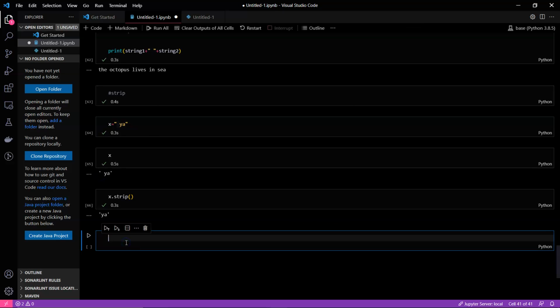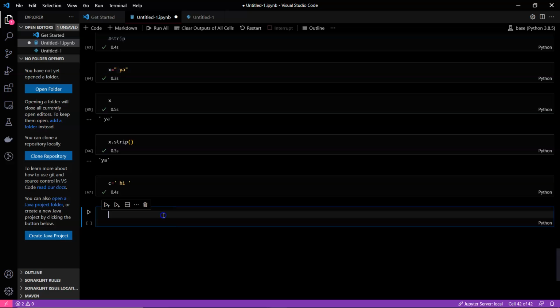Now suppose I'm having "bird hi", and I only want to remove this gap and I want this gap to remain. For this purpose, Python has two methods called rstrip and lstrip. rstrip is right strip, and lstrip is left strip.